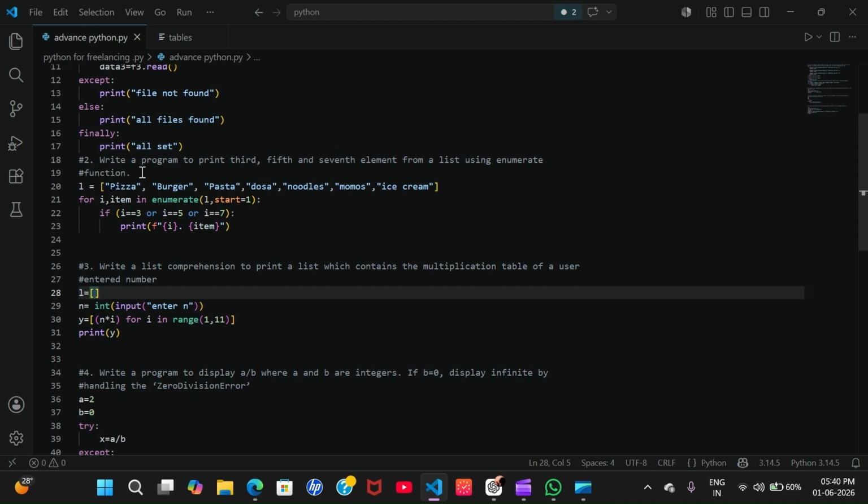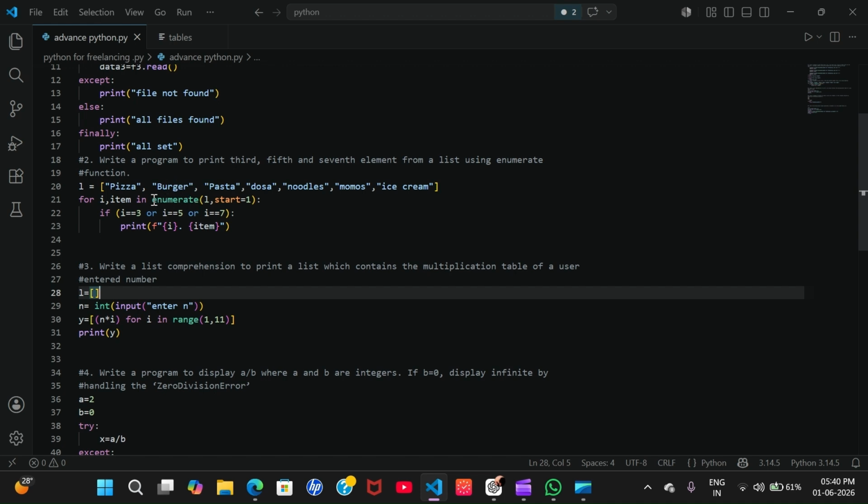Now write a program to print the third, fifth, and seventh element from a list using the enumerate function. So what we are doing: we made a list and we are just accessing the third, fifth, and seventh elements. So we put a condition. We start accessing from 1, otherwise the index will start from 0.